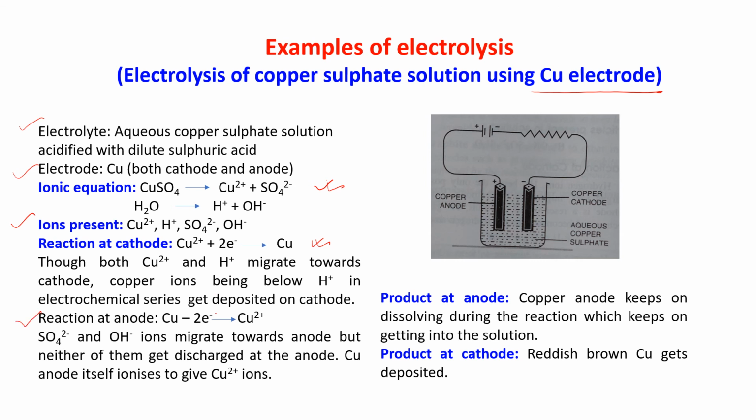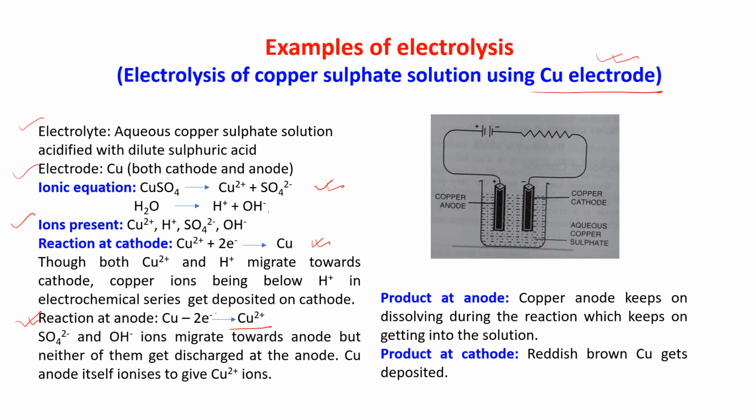Now the reaction at the anode, what is happening? Cu minus 2 electrons gives Cu2 plus. See, at the anode, SO4 2 minus and OH minus will migrate towards the anode. But we are using copper electrode, so in the anode also we have copper electrode.